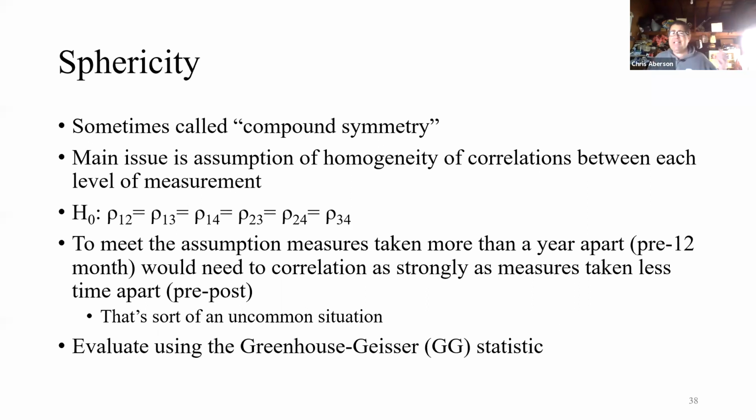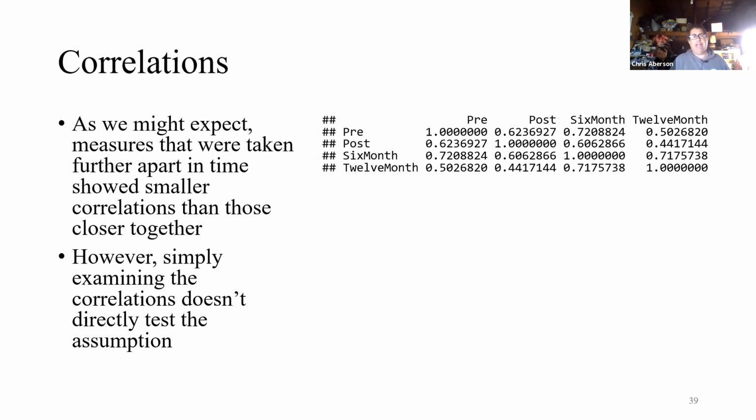And again, as I mentioned, it's going to be pretty uncommon to see things that are really far apart correlated strongly, compared to things that are very, very close to each other, which is one of the real limitations of this test. It rests on assumptions that just can't be met. And we evaluate the assumption using the Greenhouse-Geisser statistic.